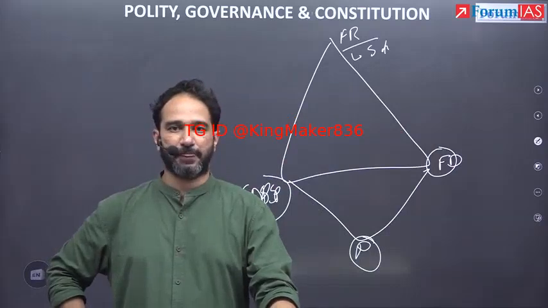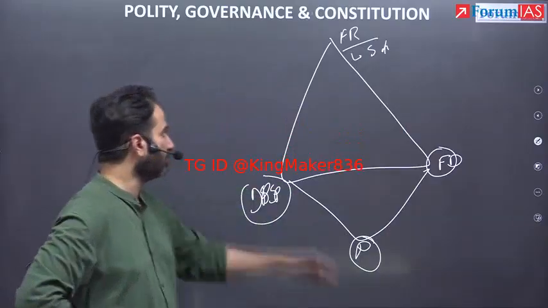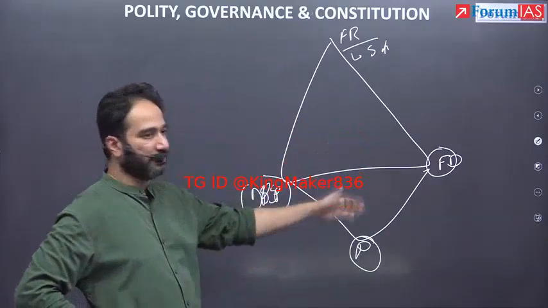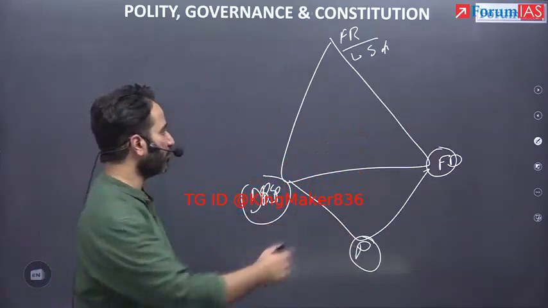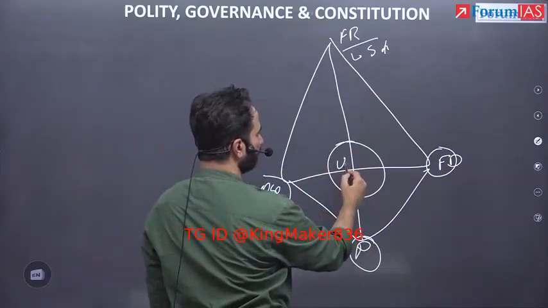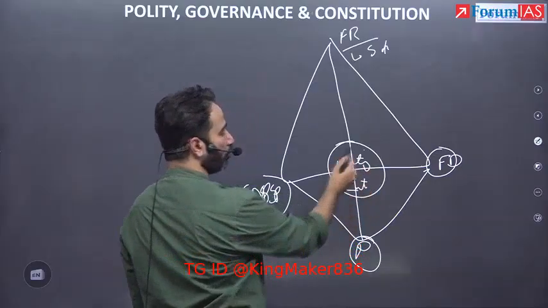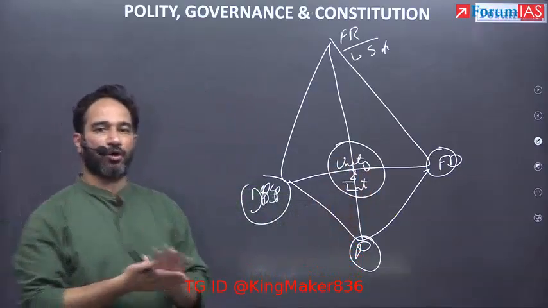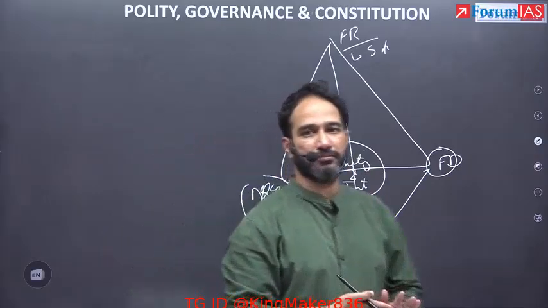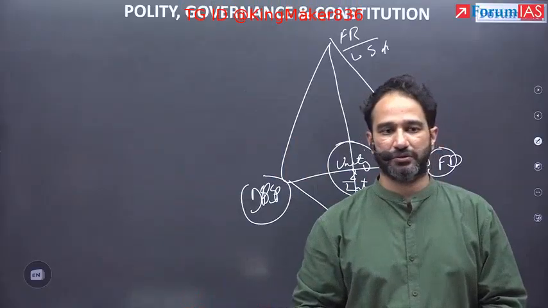Any doubts on this? If you want to make a relationship between any four aspects, any three aspects, let's say you take fundamental rights, DPSP, fundamental duties, preamble. One of the ways you can make a relationship between them is unity and integrity of India, because all four talk about this. So you have to find the common thread that links all of them together, and you should be able to answer accordingly. It would not be a problem.